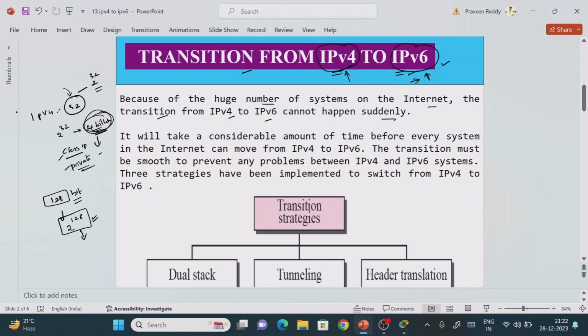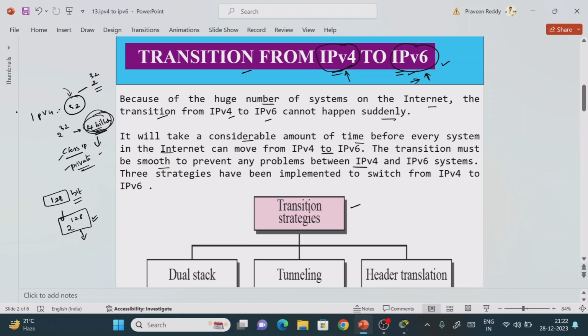So for that we are going to propose some methodologies, which we call transition strategies, right? It will take a considerable amount of time before every system on the internet can move from IPv4 to IPv6. The transition must be smooth, to prevent any problem between IPv4 and IPv6 systems, right?